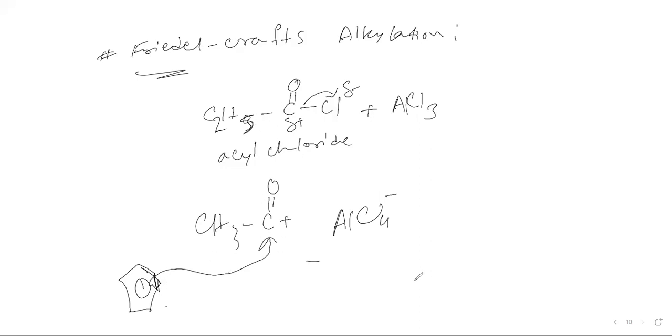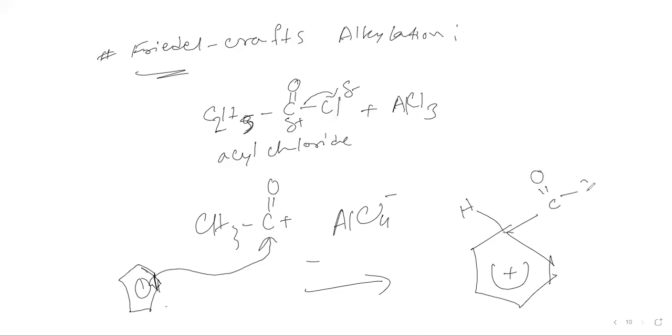So after the attack has been made, the situation will be something like this: the partial pi ring, H, and we have carbon, oxygen, and CH3. I'm just rearranging the structure, and then the next step we will be observing this hydrogen. It compensates.